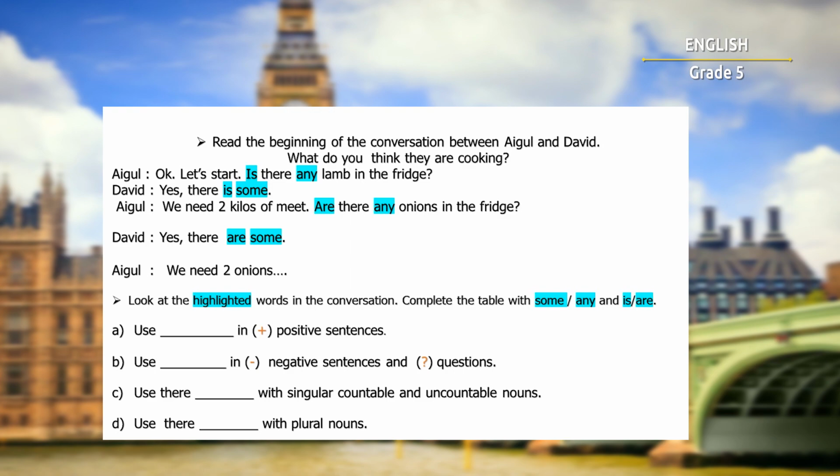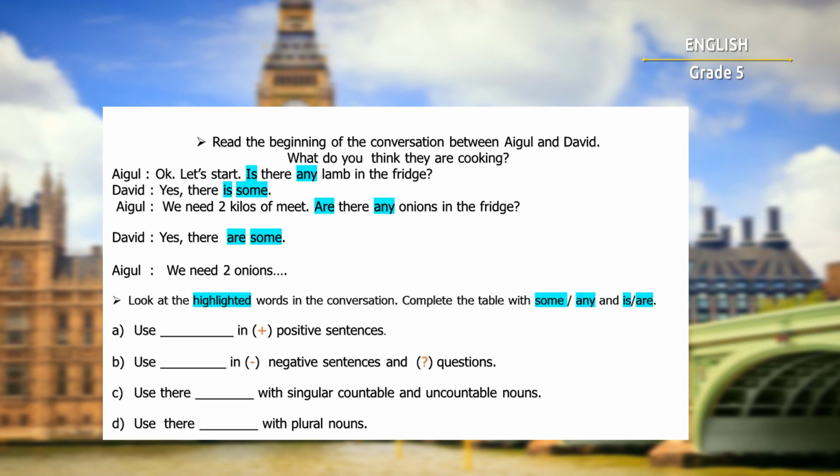The next task. Look at the highlighted words in the conversation. Complete the table with some, any, and is, are. Do it in written form. Have you written?